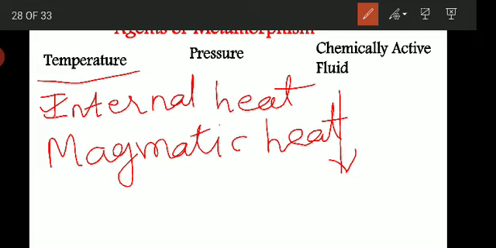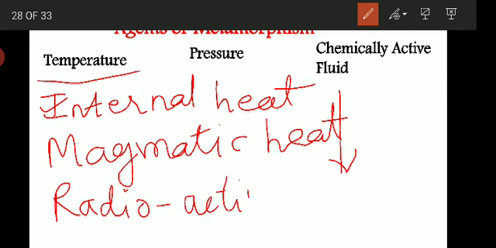The heat or the temperature which is associated with the magma is one more source of temperature. Then the third factor is the temperature due to radioactive heat.